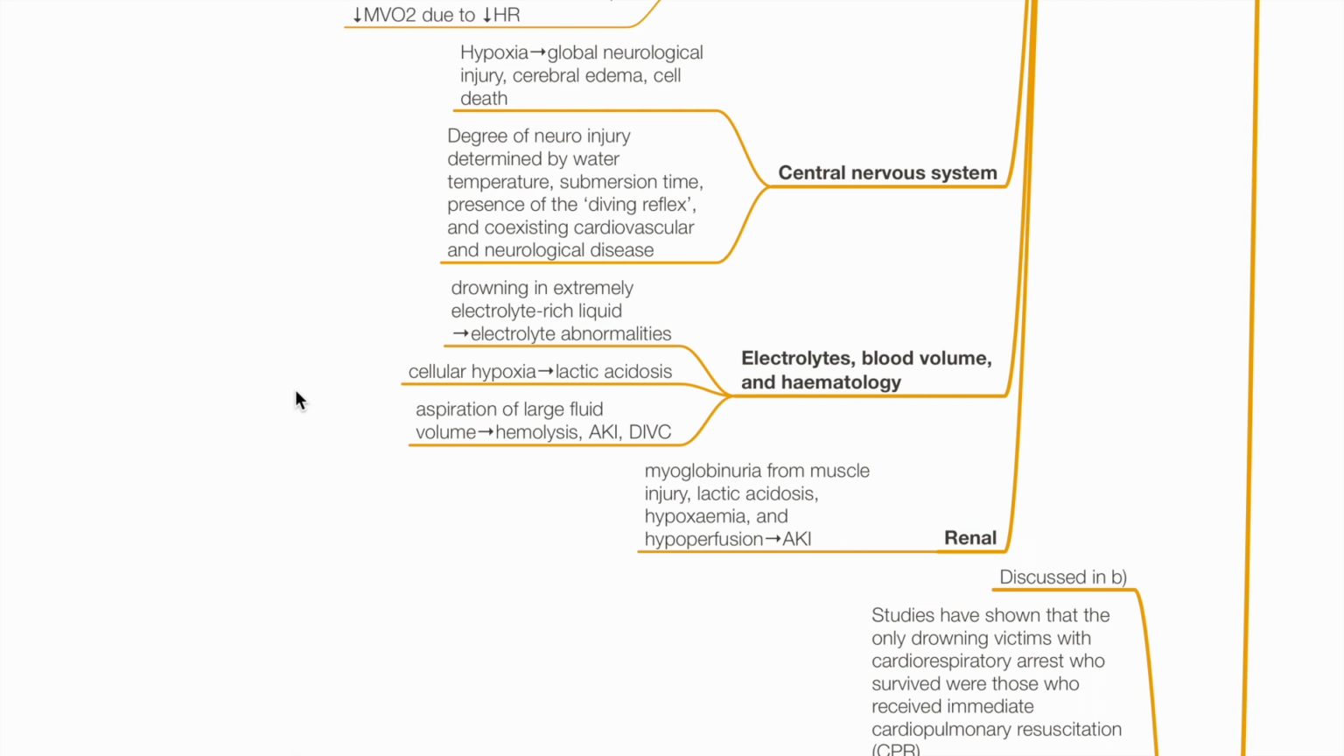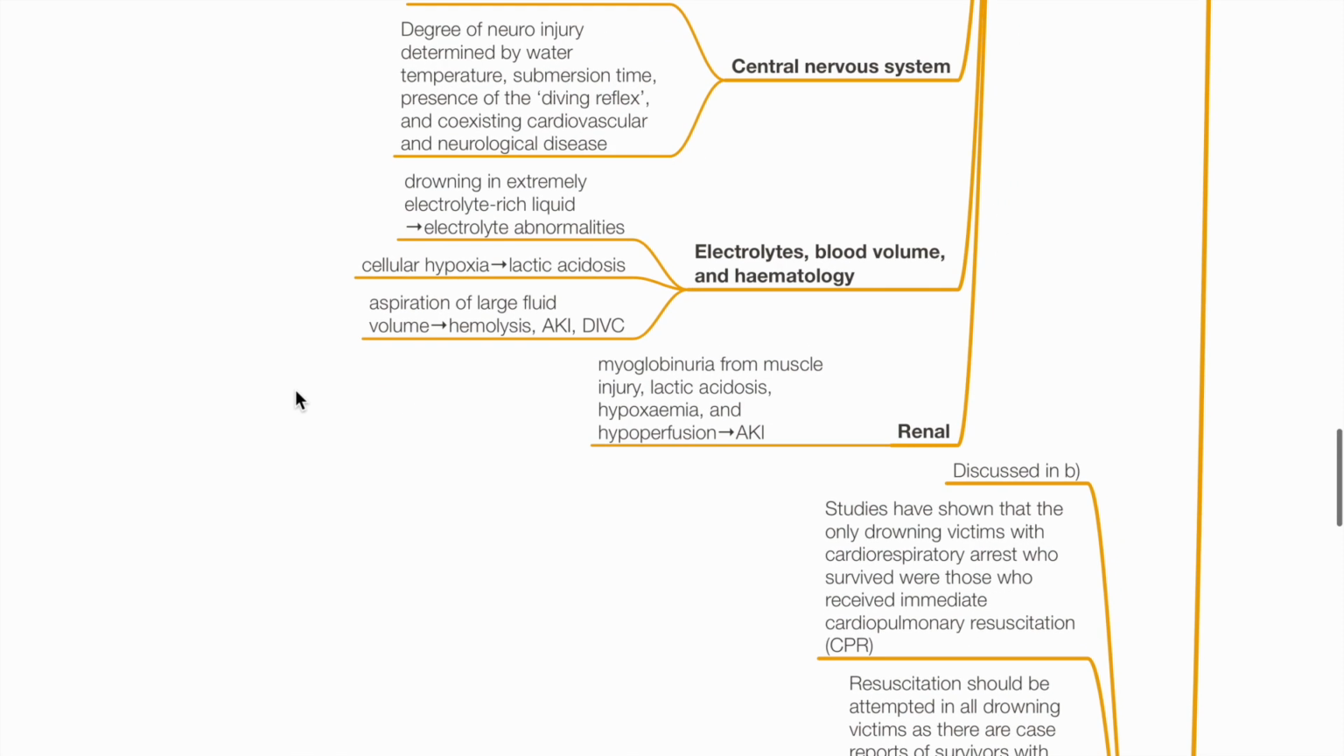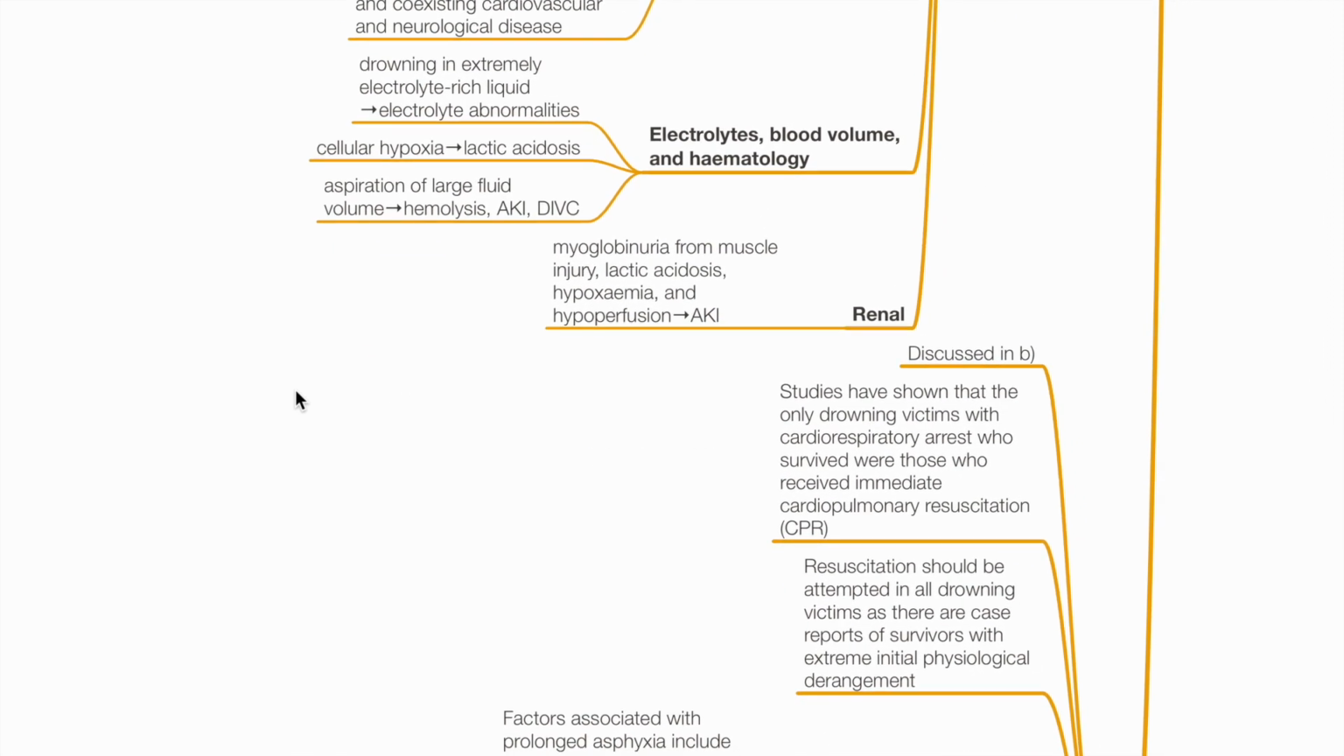Electrolyte, blood volume, and hematological changes. Drowning in extremely electrolyte-rich liquids may lead to electrolyte abnormalities. Cellular hypoxia leads to lactic acidosis. Aspiration of large fluid volumes can lead to hemolysis, AKI, and DIVC. Renal: myoglobinuria from muscle injury, lactic acidosis, hypoxemia, and hypoperfusion lead to AKI.